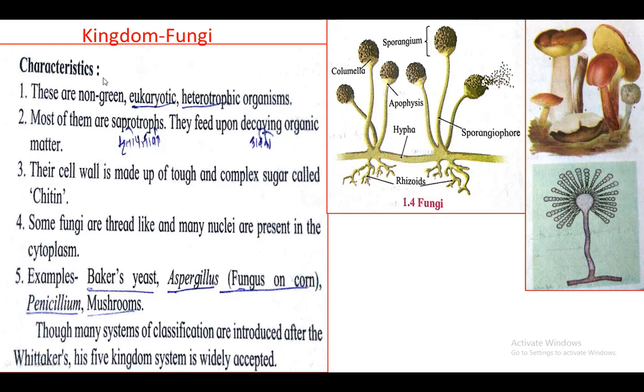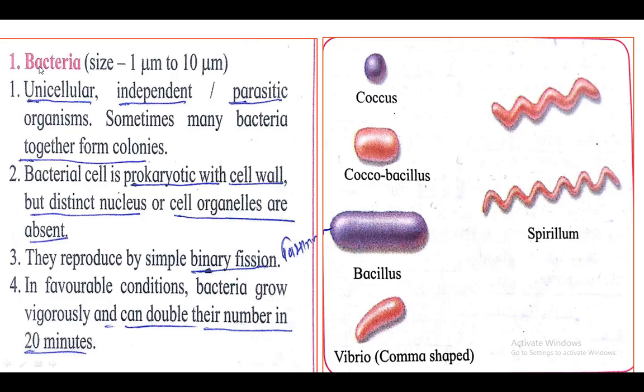So which are the examples of the fungi? Baker's yeast, Aspergillus, Penicillium and mushroom. Aspergillus is also found on the maize corn. Okay, then next is the bacteria.